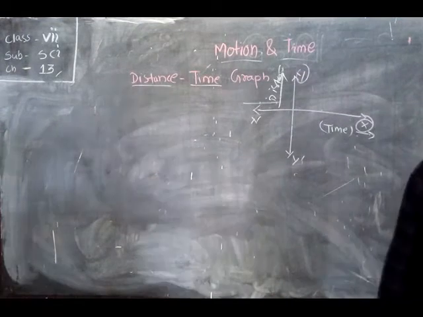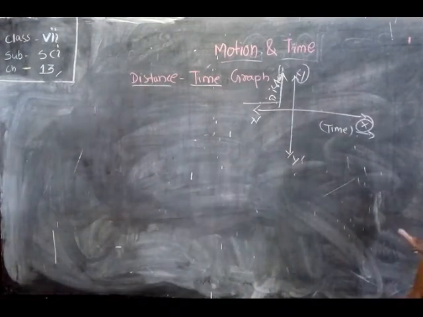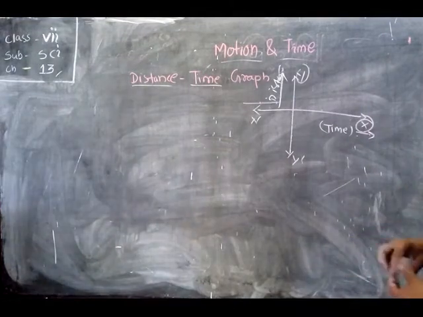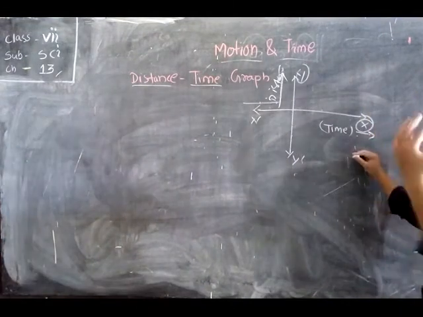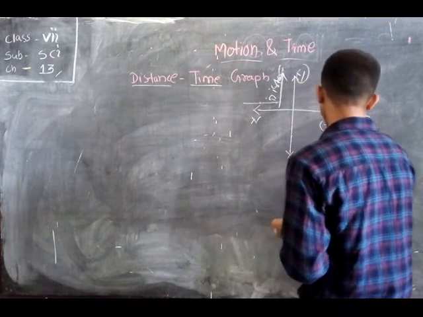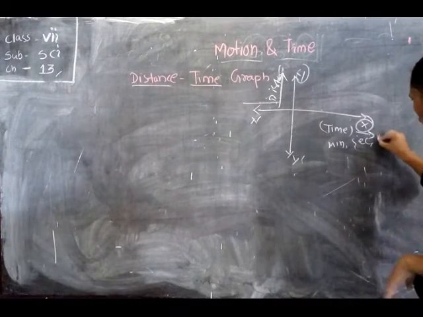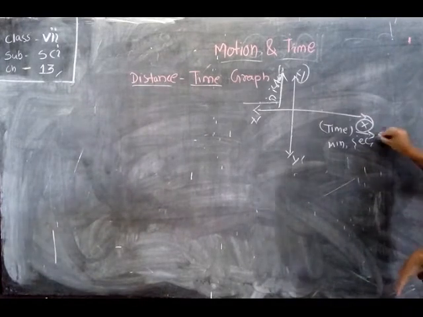Okay. Then another point: analyse the given data and make a proper choice of scale for time and distance. Next we have to choose the unit of time, which may be in minute format, second format, or, sorry, hour format.